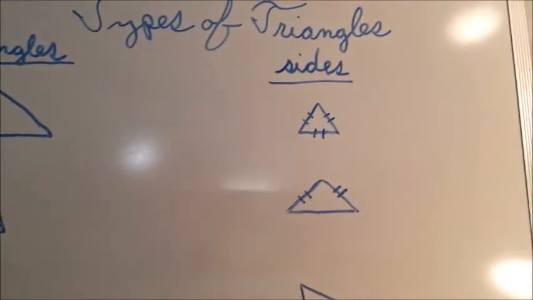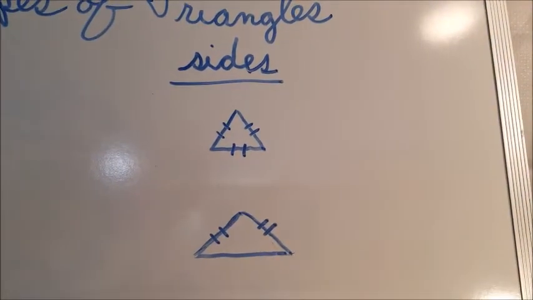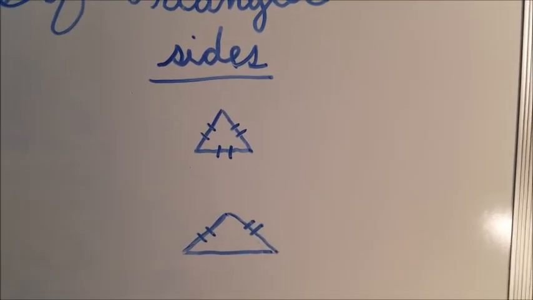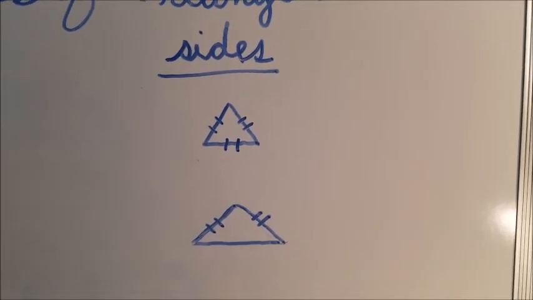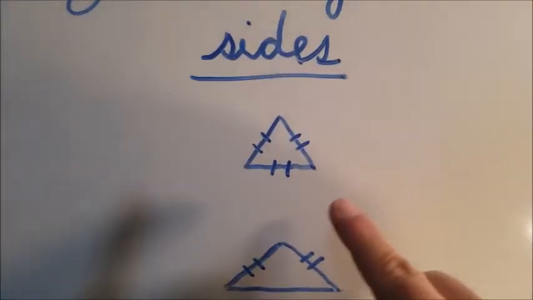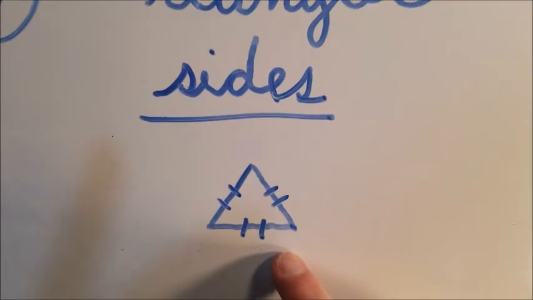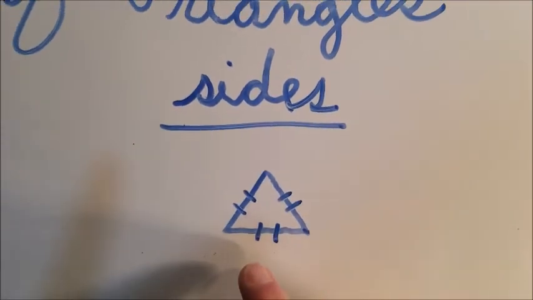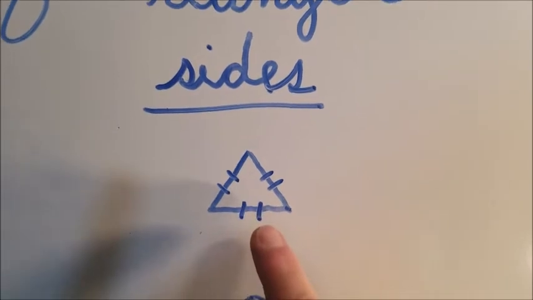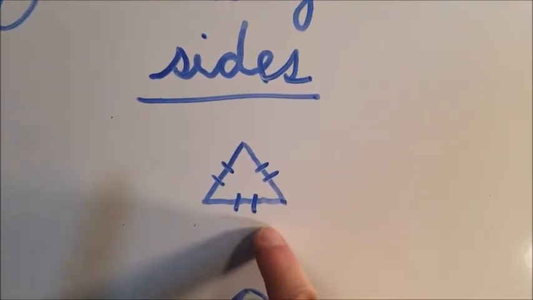And then sides. Now, these have some big words, and this is your challenge. Find out what you call these. These right here, when you have these marks like this, that means these sides are the same length. So you have triangles that have the same length sides.